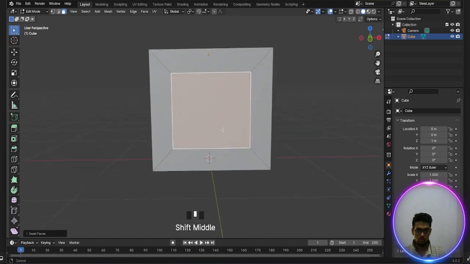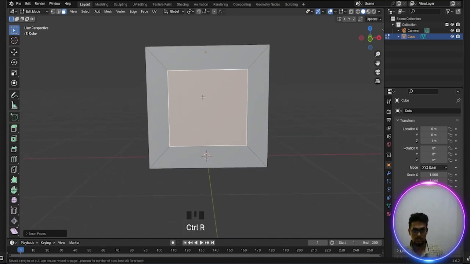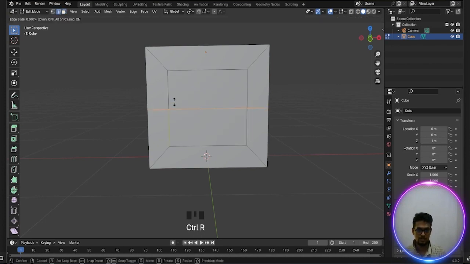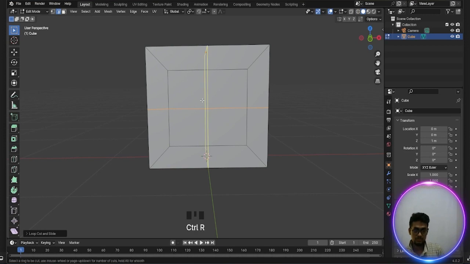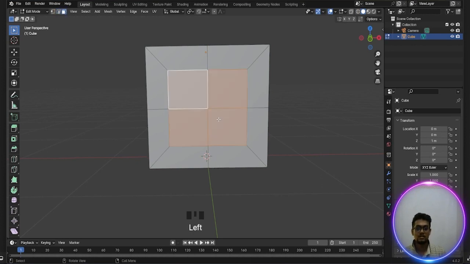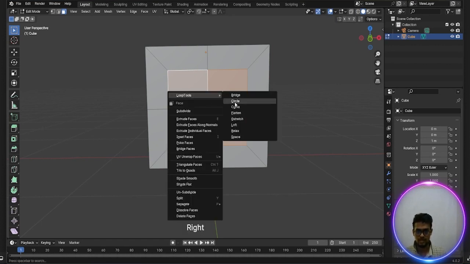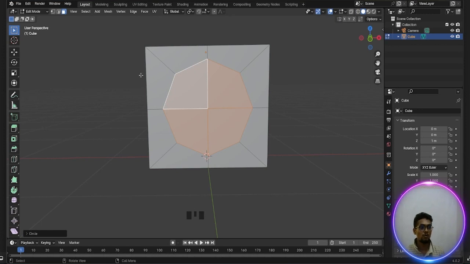So now Control R for the loop cut. Okay, Control R, loop cut, and again Control R, loop cut. So select this 4 one, go to the face mode and select these 4 squares and go to the LoopTools and Circle. Done. So these add-ons you need to install.